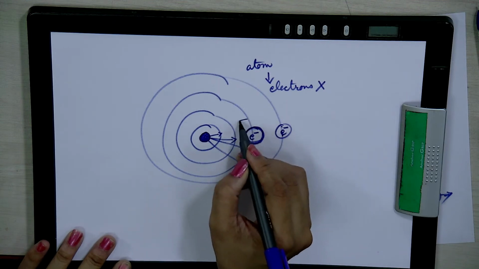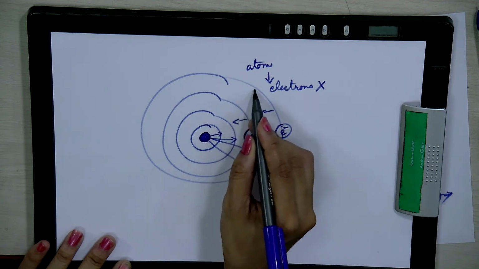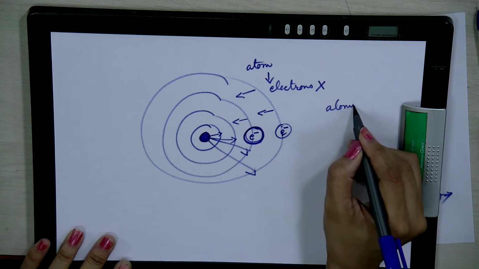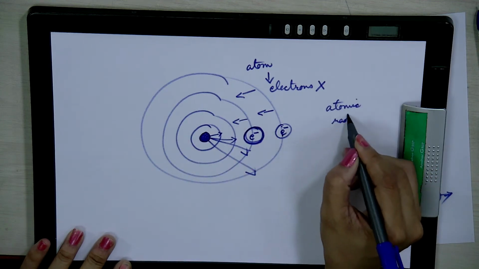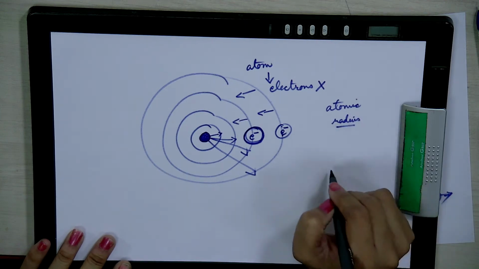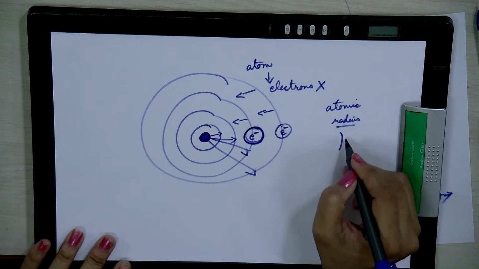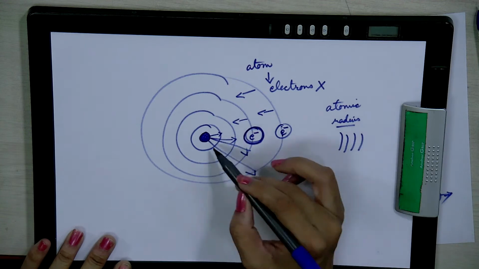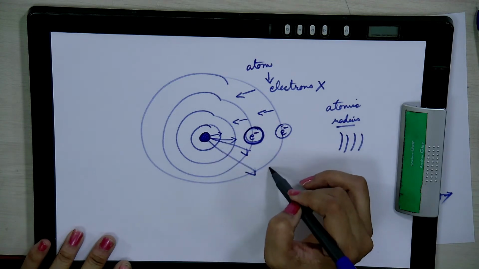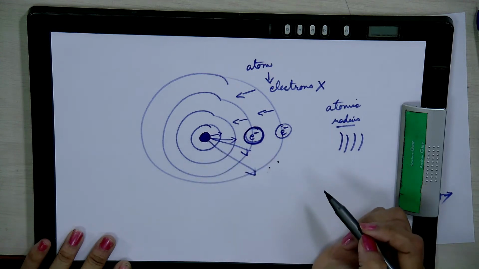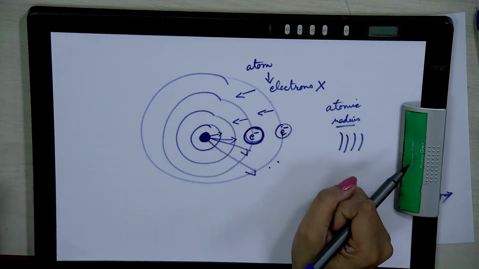So you might see that the shells are shrinking inside, and that's why when we talk of atomic radius across the period, we say that the atomic radius decreases across the period. Why is it decreasing? Because of the screening effect, and because to maintain the internuclear force of attraction with the outermost electron to the nucleus. So that's what is known as screening effect.